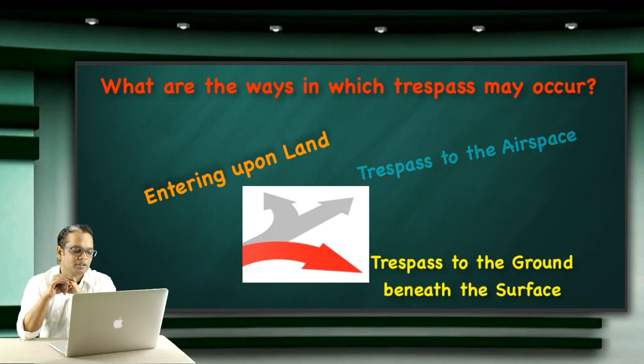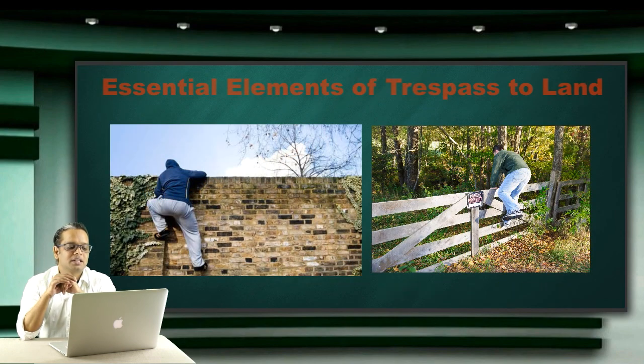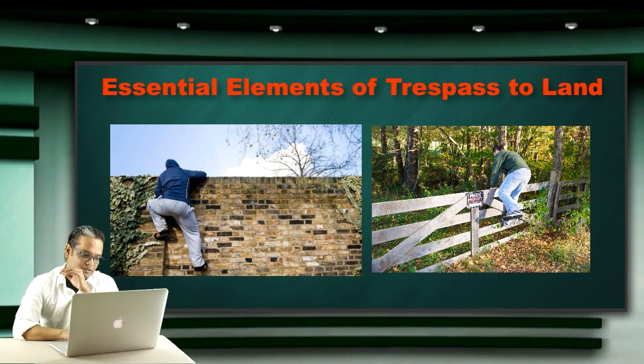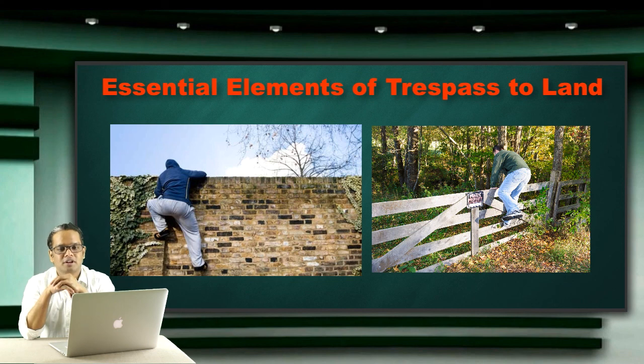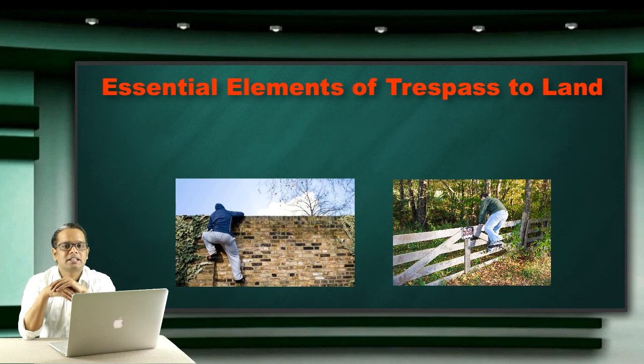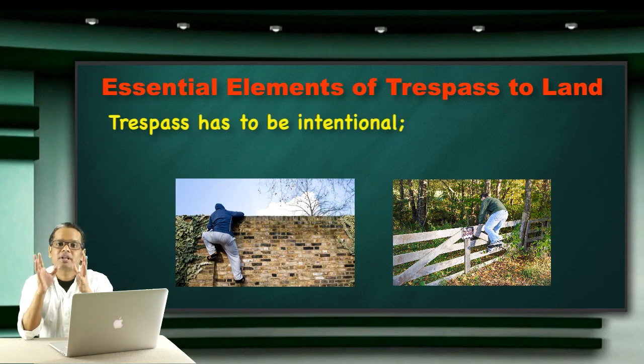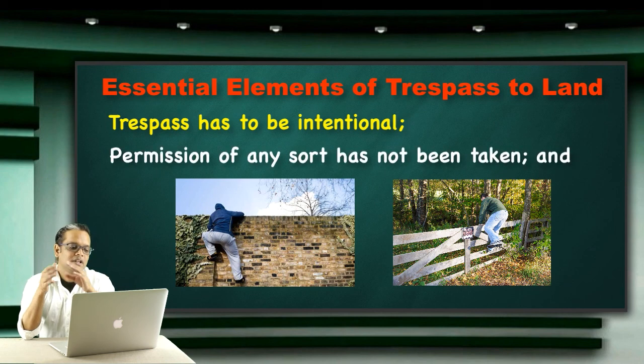Now we will check out the essential elements of trespass to land. Trespass has to be intentional. Of course, intention is essentially required. Permission of any sort has not been taken, so it is your arbitrary action. You did it on your own, without taking permission from the owner or any authority.